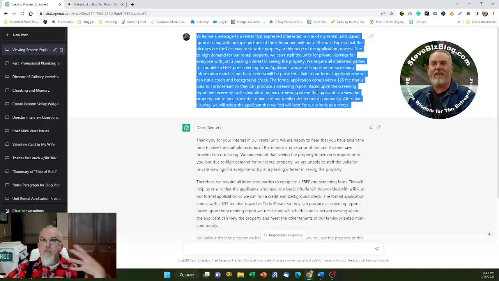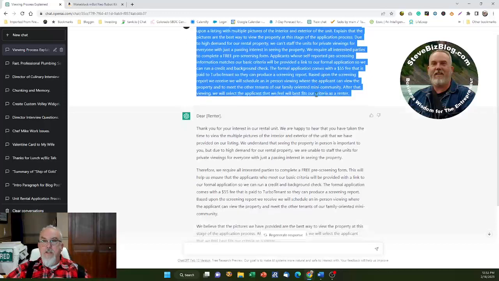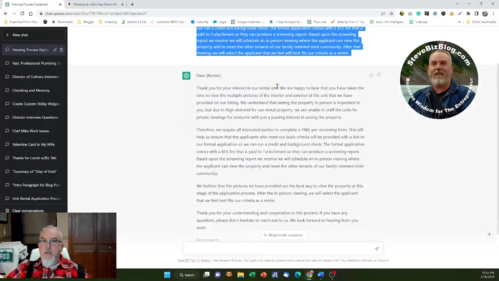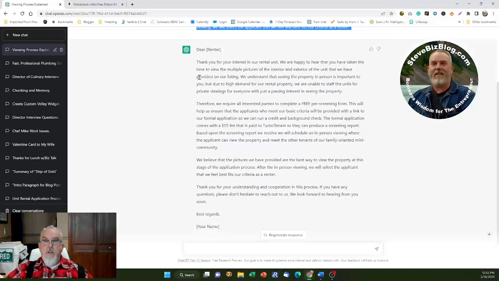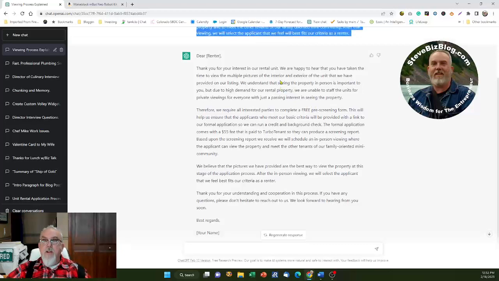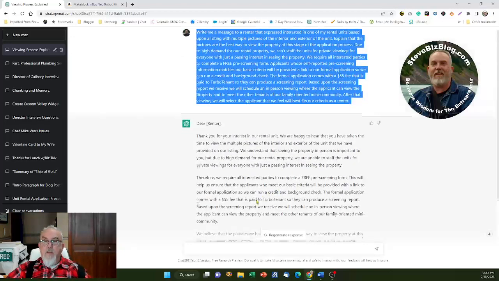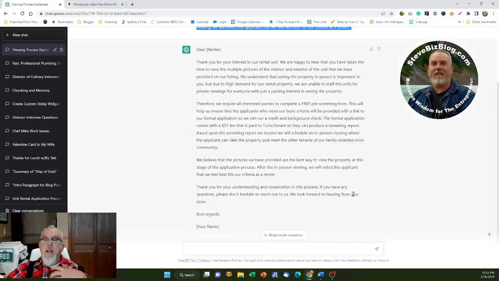So I gave it a lot of information about our procedure, and then it wrote me this letter here that I then cut and paste into a tool that I call Turbo Tenant that effectively allows me to respond to the individual. It goes in, adds a lot more context. You notice it took my uppercase free, included that in there. I included the fact that it cost $55. It included that, but it added more context to that particular letter.